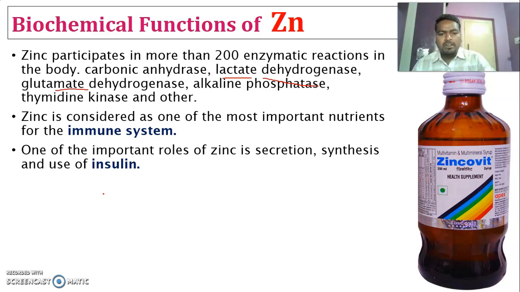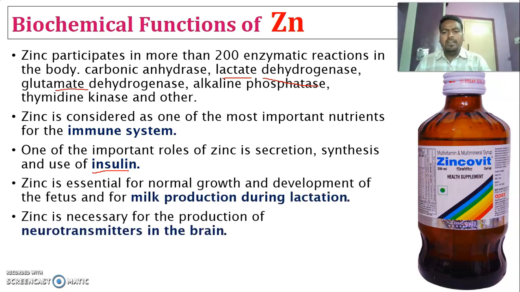Another important role of zinc is synthesis and secretion of insulin. You know, insulin is a very important hormone, and zinc is also important for normal growth and development, as I said. The deficiency of zinc leads to dwarfism, and it is also helpful for milk production during lactation.